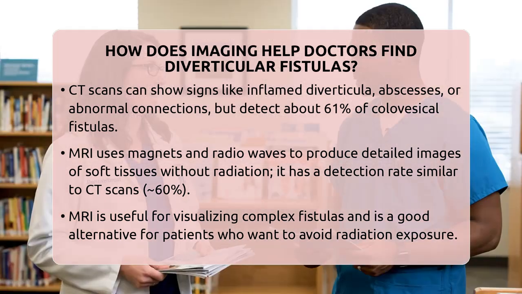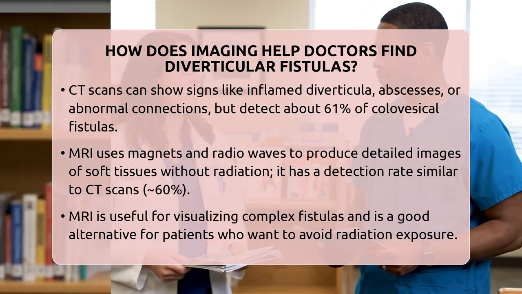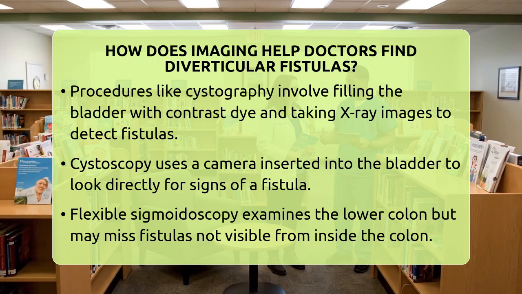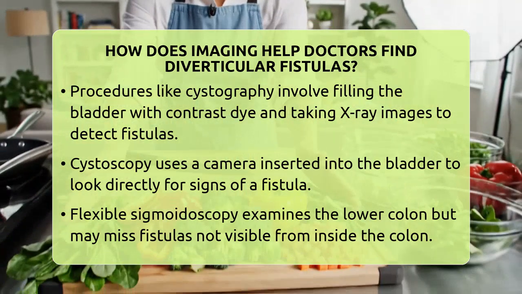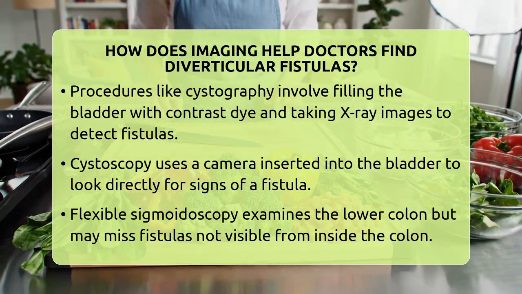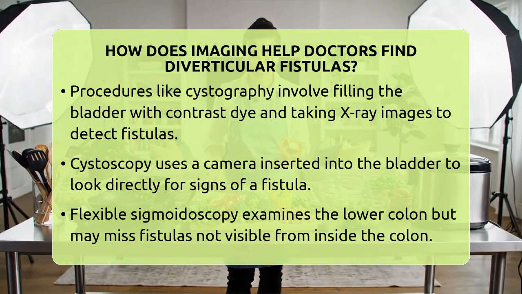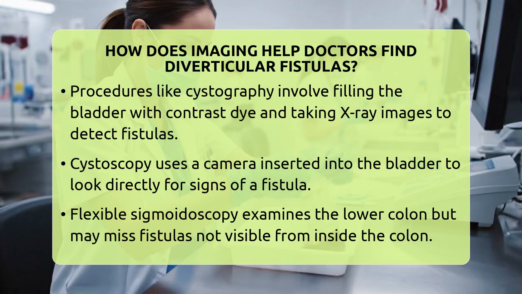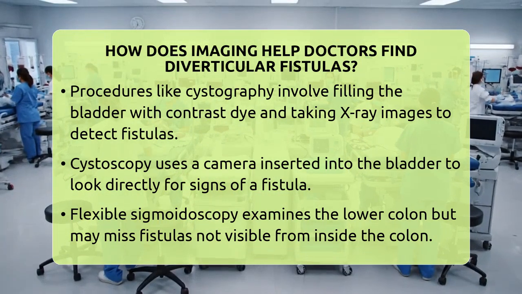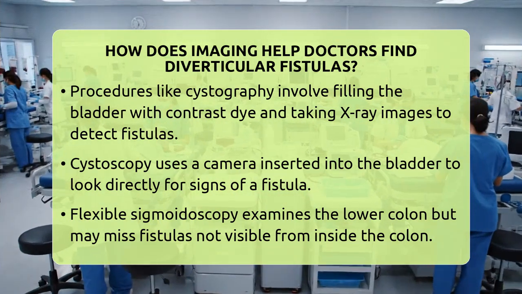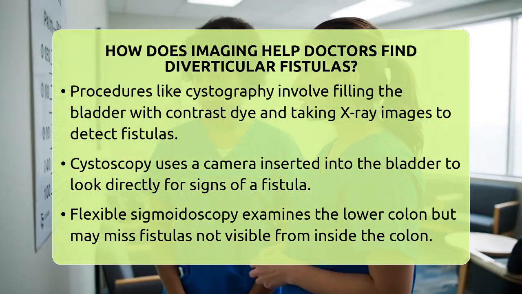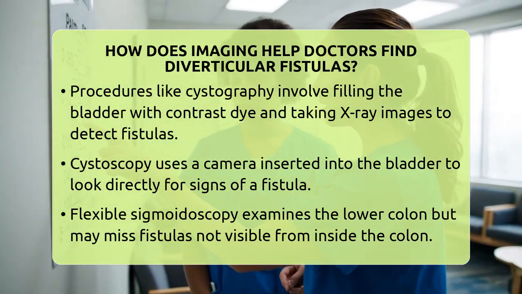In addition to scans, doctors may use procedures like cystography or cystoscopy. Cystography involves filling the bladder with contrast dye and taking X-ray images. If a fistula is present, air or dye may be seen in the bladder. Cystoscopy involves inserting a thin tube with a camera into the bladder to look for signs of a fistula directly. These procedures can confirm the diagnosis, especially when imaging results are inconclusive.